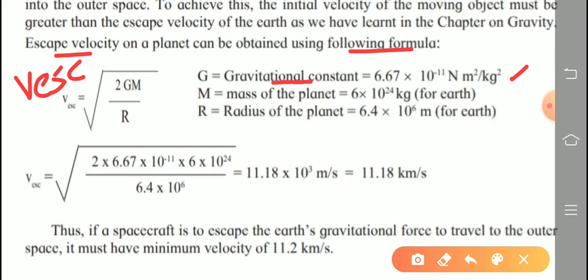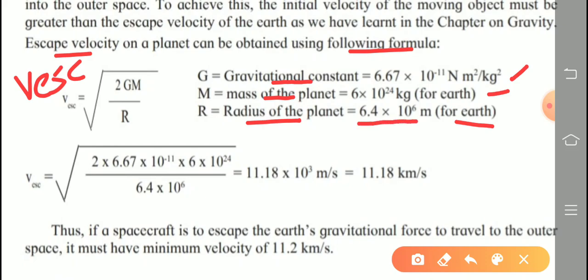Capital M means mass of the planet. We know the value for Earth, that is 6 into 10 raised to 24 kilogram. Capital R means radius of the planet, especially for the Earth, that is 6.4 into 10 raised to 6 meter.